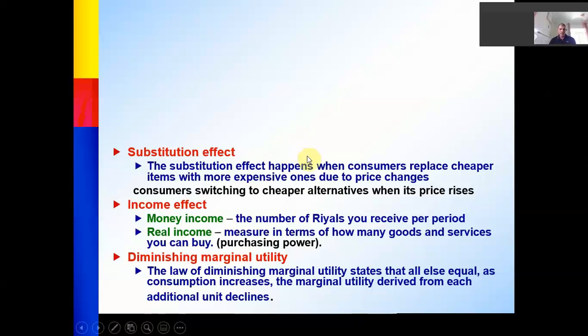Now, diminishing marginal utility. The law of diminishing marginal utility states that, all else equal, as consumption increases, the marginal utility derived from each additional unit declines. For example, if you start by drinking milk, you get five units from the first.